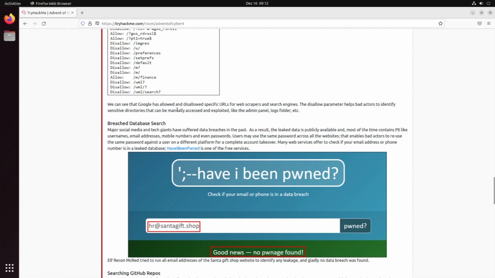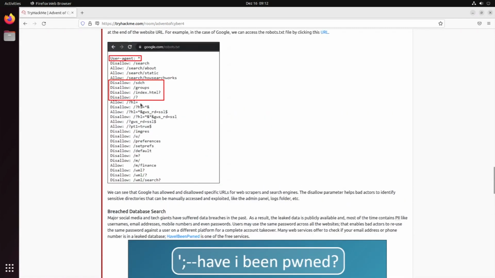So here Google is allowed to and disallowed specific URLs for web scrapers and search engines. The disallow entries help some bad actors to identify sensitive directories. So you see, okay, groups, for instance, they're not allowed to access that, so this would be interesting to access and exploit.